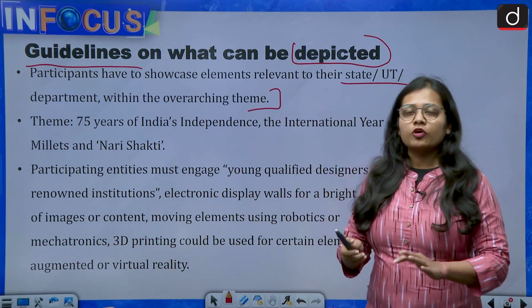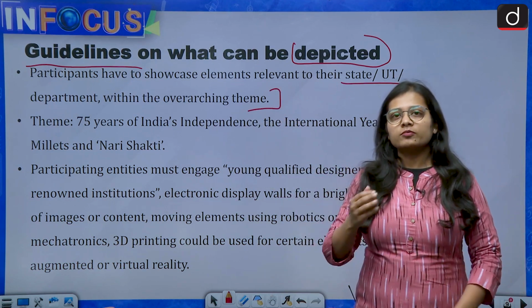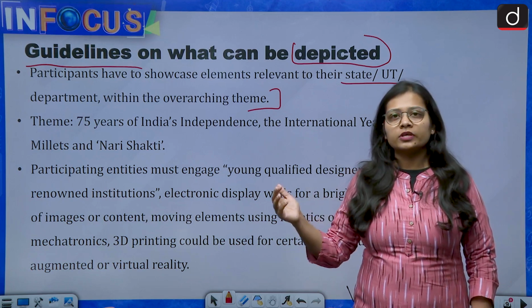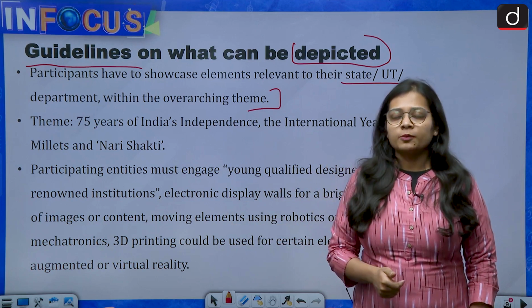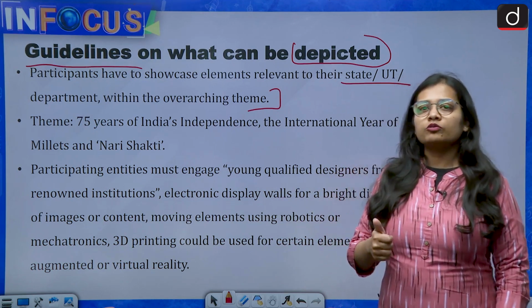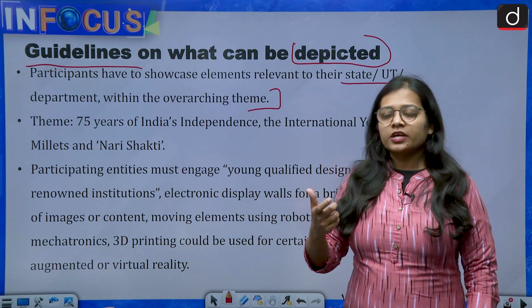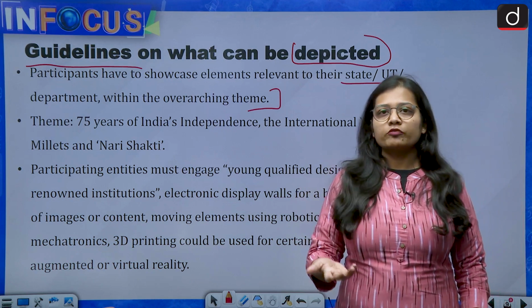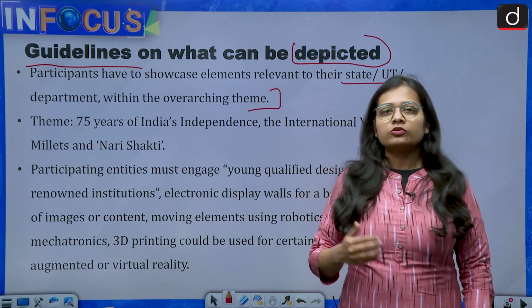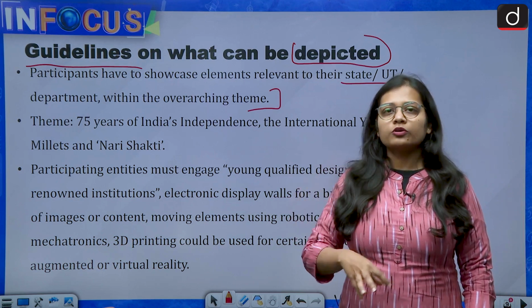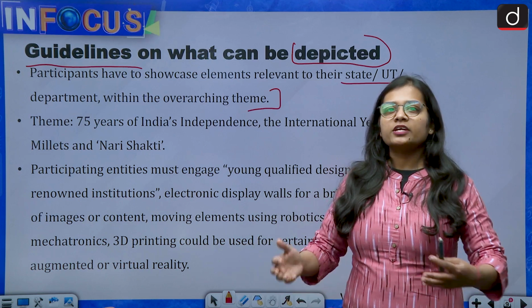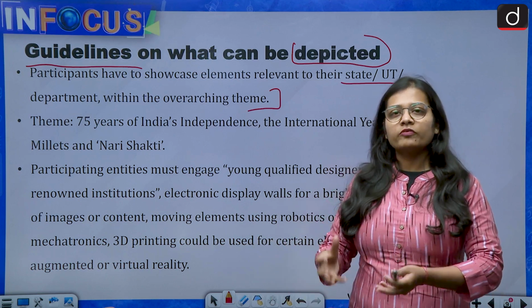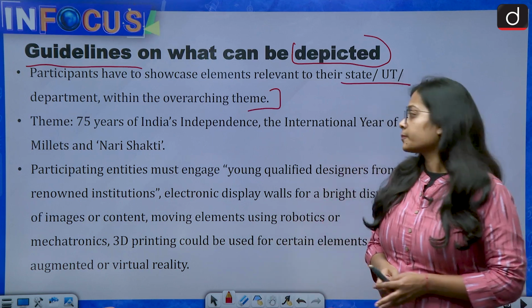First of all, every state or union territory which has been selected to take out its tableau on the Republic Day parade has been given a particular theme and has to work according to that theme. For example, Uttar Pradesh or Maharashtra will work according to their theme and will not try to inculcate the culture or the heritage of every single state. No, they will stick to their own state.